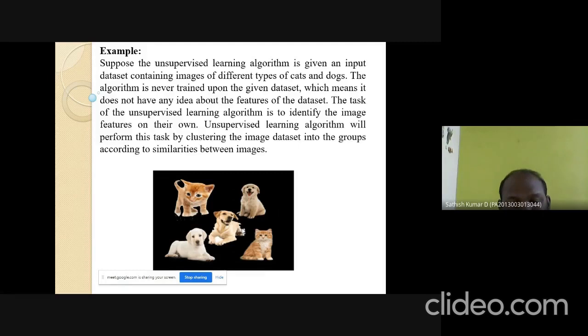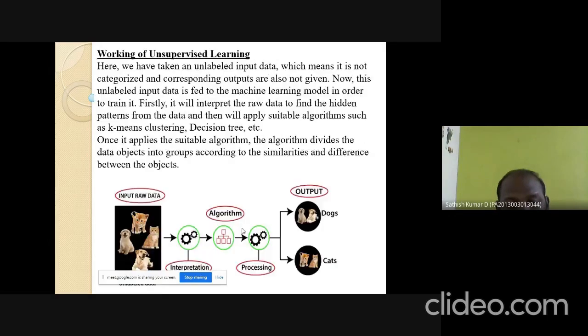See, in this example, it is an unlabeled data set. Unlabeled data set means the pictures of various animals are not categorized. Cats as well as dogs are all in the same set of images. So unsupervised learning means we give the raw data, that is, unlabeled data that is not categorized.